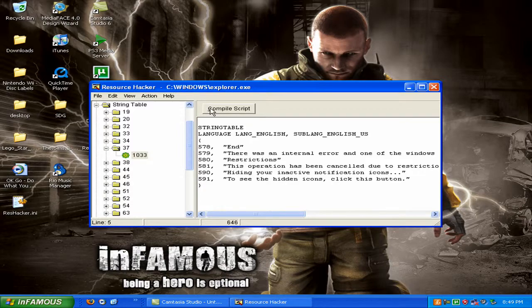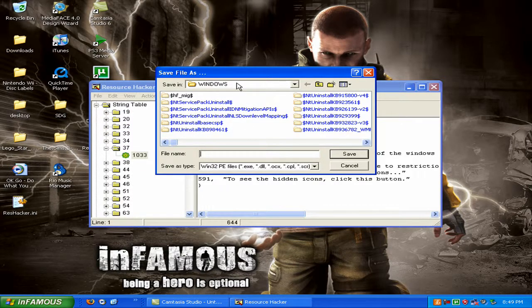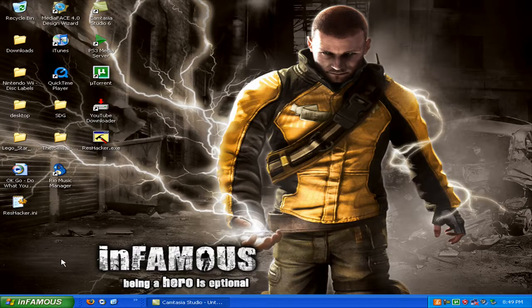Anyway, after that, you want to click Compile Script. And you want to go to File, Save As. Make sure you're in Windows. Save it as Explorer hack.exe. You don't have to put the 3. Make sure you have the .exe. Explorer hack. So save that. Okay. Now we're done with Resource Hacker.